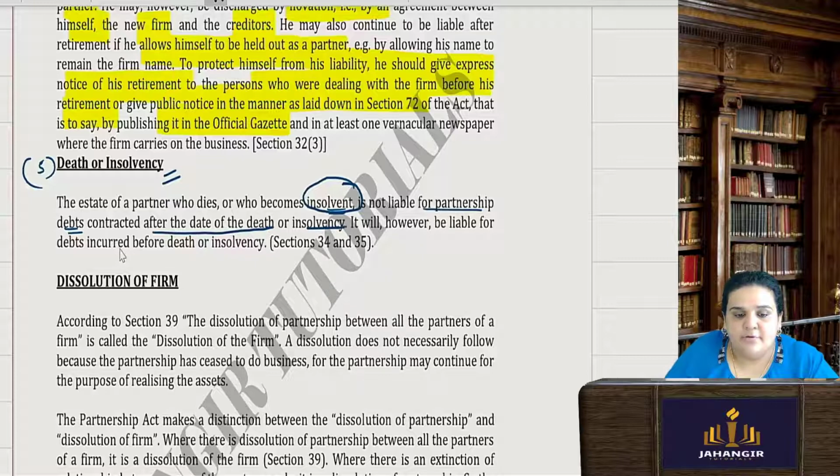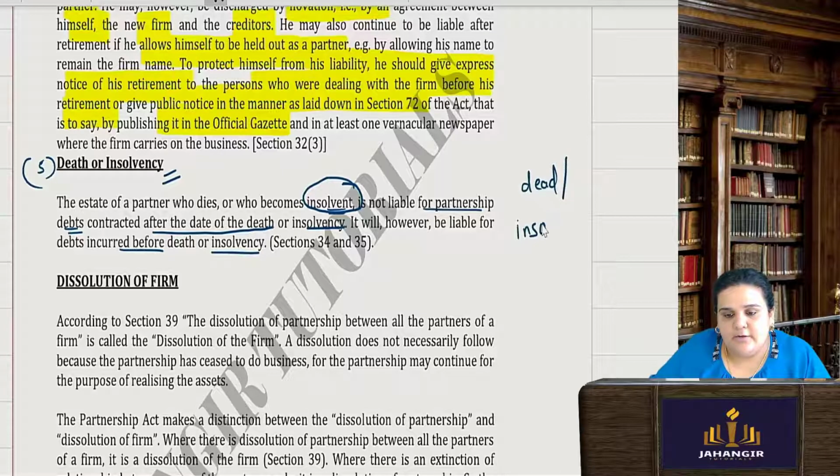However, they will be liable for the debts incurred before their death or insolvency. Simple. So after their death and after they are declared insolvent, if any other debts or liabilities come up with the firm, they are not liable because they are either dead or already declared insolvent.